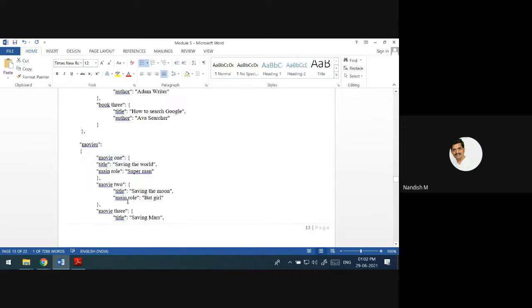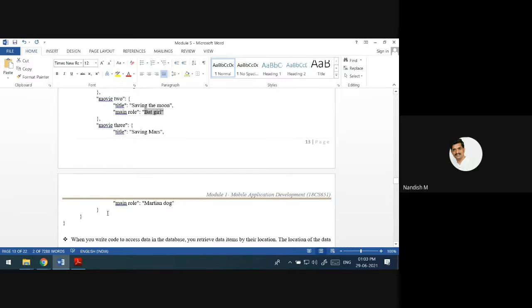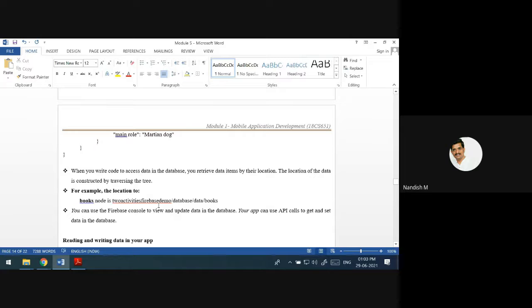If you want to get the data, like what is the movie title where the main role is Batgirl, or how to add one more movie to this programmatically, we have separate functions for that.